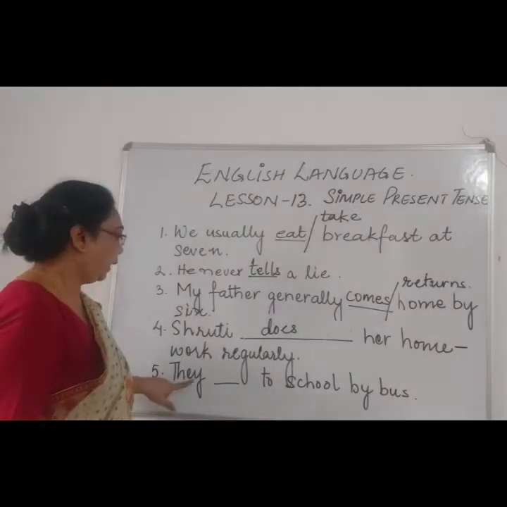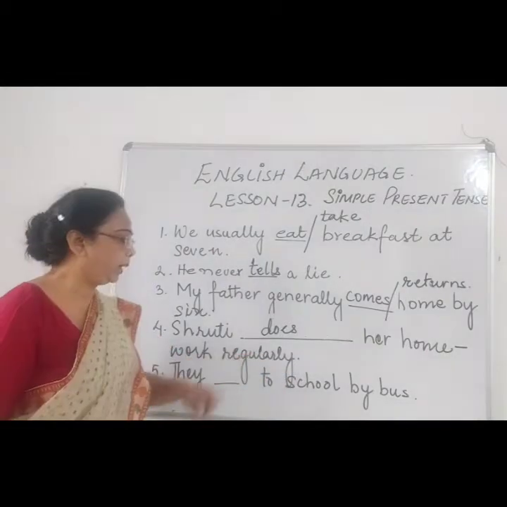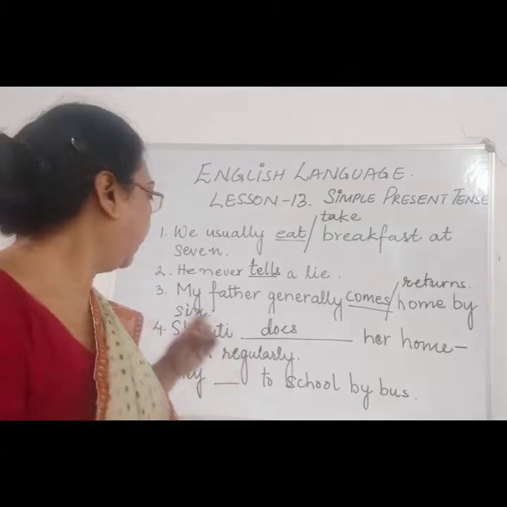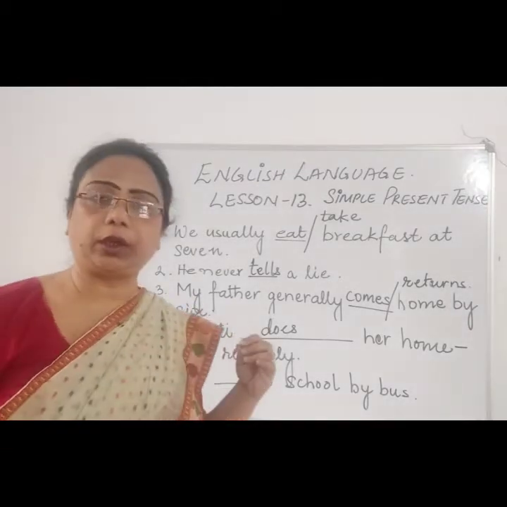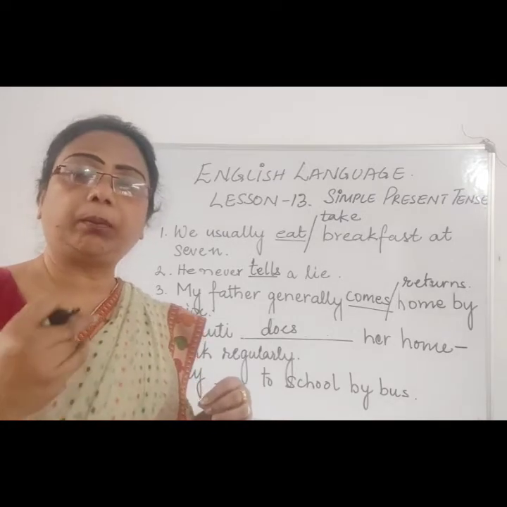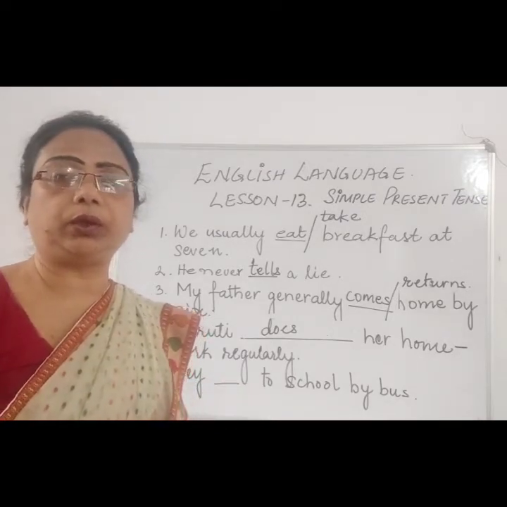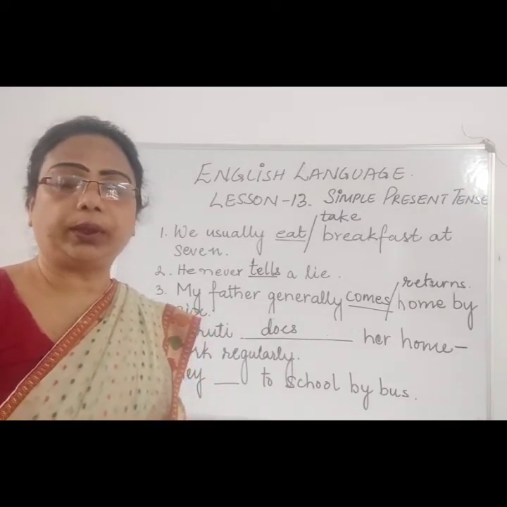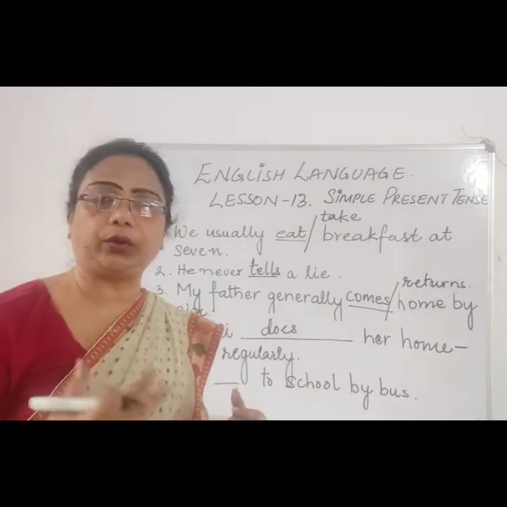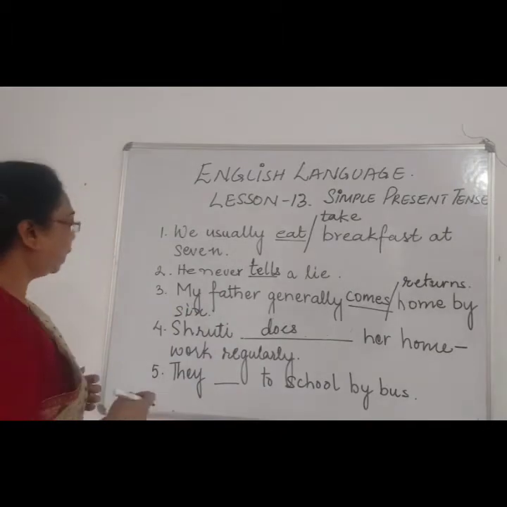Now, "They dash to school by bus." Again, the children are going to school every day, by bus. Now, the school is open, so when the school is open, it's obvious that the child will go to school regularly.